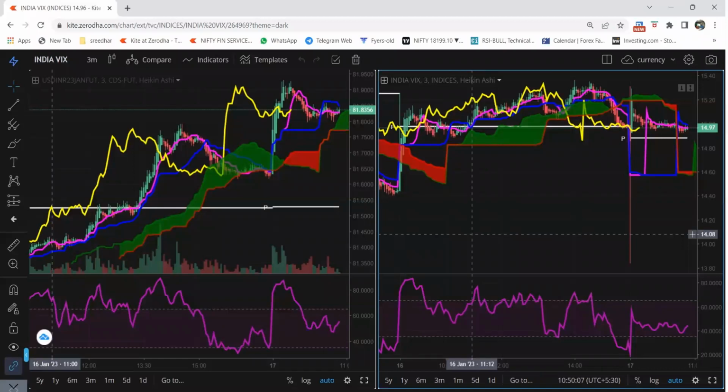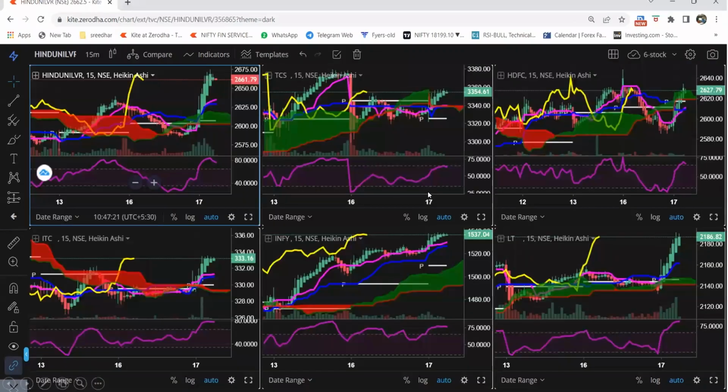Apart from that, we have to keep looking at USD INR, how it is performing, as well as India VIX. Let's assume that USD INR is going up and VIX is also going up, then our stock market will fall. If USD/INR is coming down and VIX is also cooling off, our market will go up. This is a general trend we have noticed.